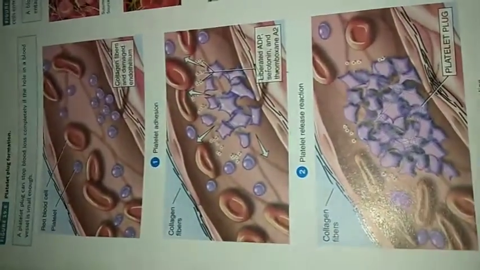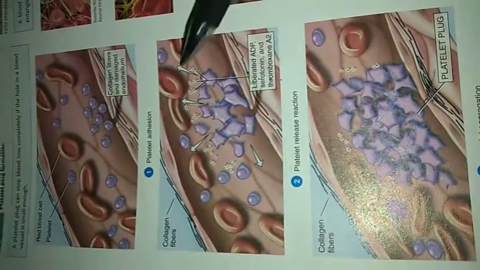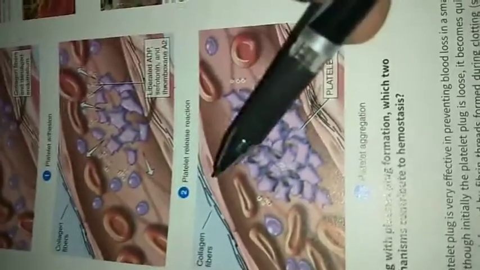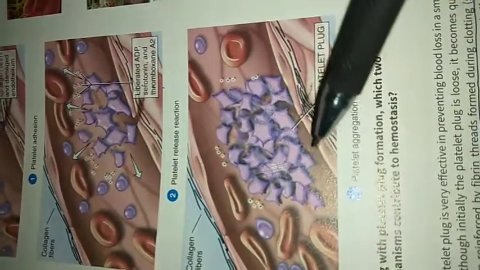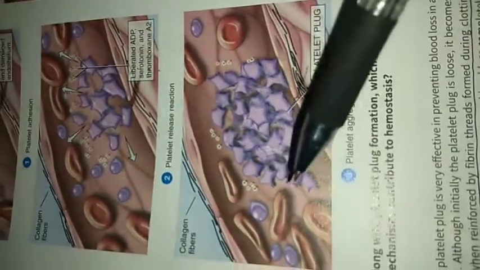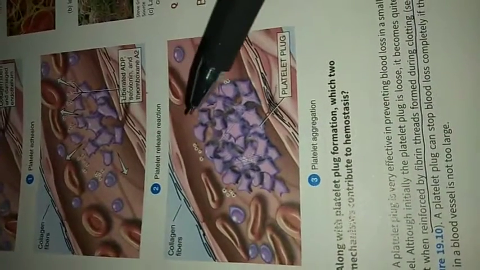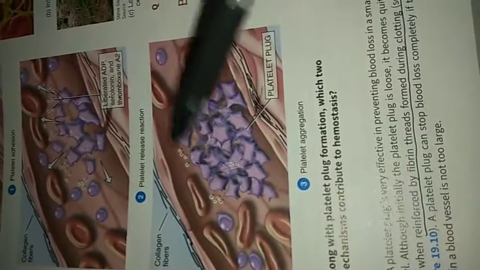Then ADP at last sticks all the platelets together and forms a temporary hemostatic plug, or platelet plug.